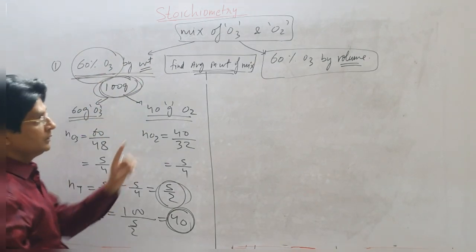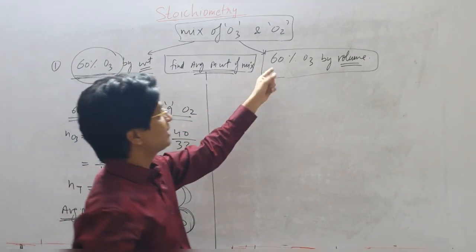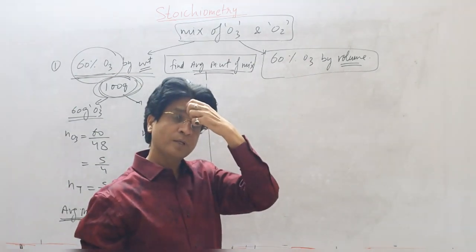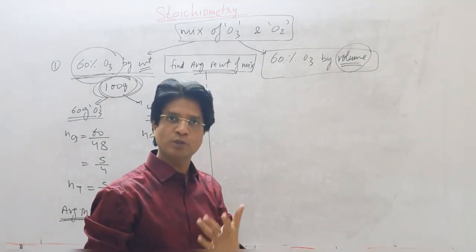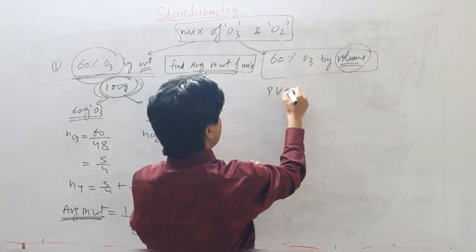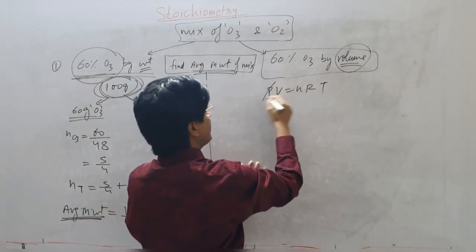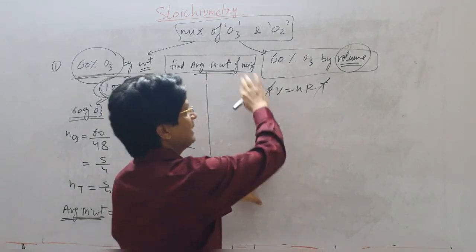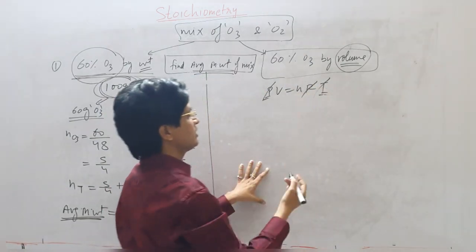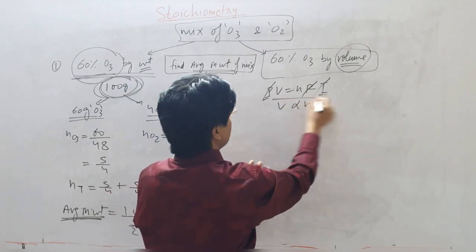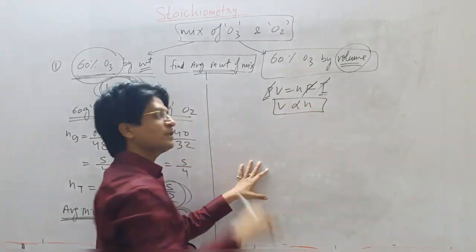This question is slightly different: 60% ozone by volume. Now when they give volume, understand one thing. There is a law called Avogadro's law, which says that PV equal to nRT. When the pressure and temperature are constant, because they have not given anything else, we'll assume pressure and temperature to be constant. R is already a constant. So volume is proportional to number of moles. So what is the significance of this thing?